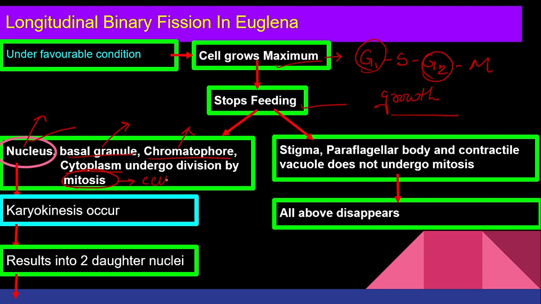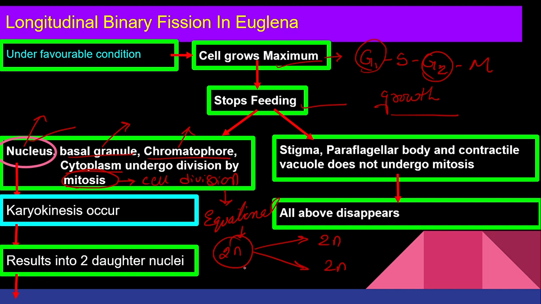What is mitosis? It is a cell division which is equational. When I say equational, it means the chromosome number which is present in the parent, the same chromosome number is distributed in the daughter cell. If it is diploid, the daughter cell will be diploid. If it is haploid, the daughter cell will be haploid, right? Now, this process of division of nucleus, we call it karyokinesis.